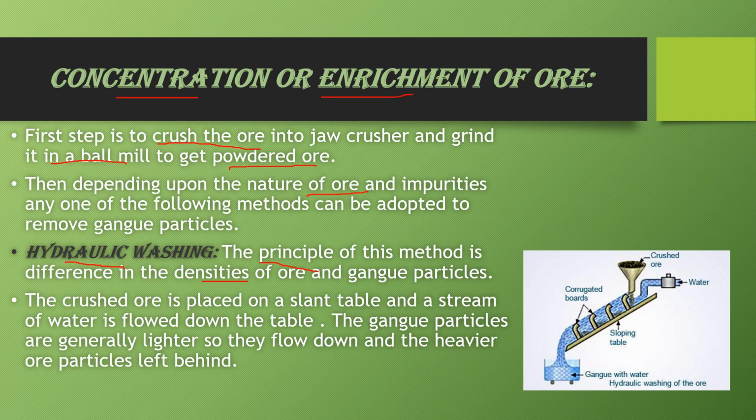So in the figure, we introduce the crushed ore from this funnel and a stream of water is passed over this ore. All the lighter gangue particles come down along with water and the ore particles, that is metal particles, remain here. In this way we remove the impurities or gangue particles from the ore through hydraulic washing.